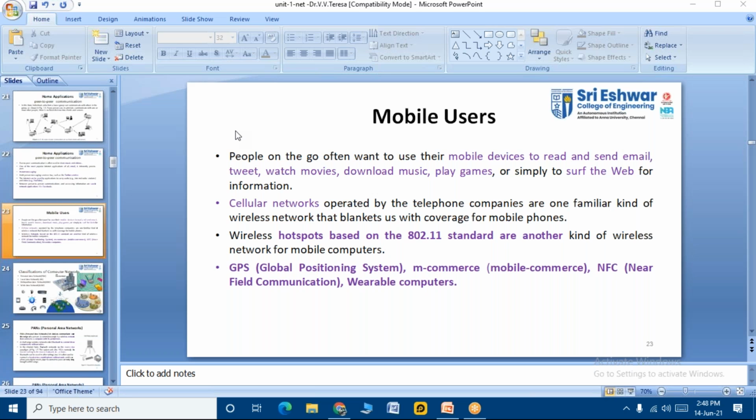Okay, so what are the applications of mobile phones, why do you use mobile phones, and how are they operated by the telephone companies. So all these are the mobile users.